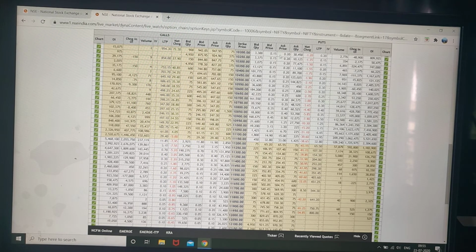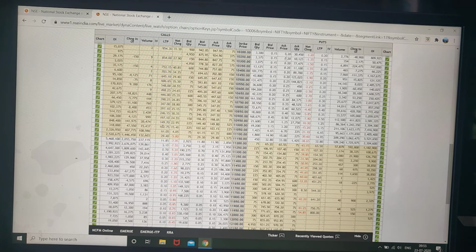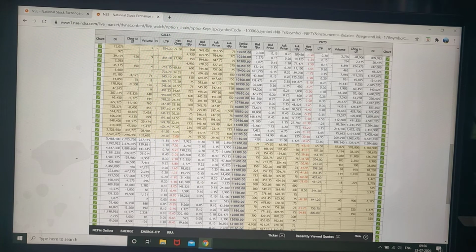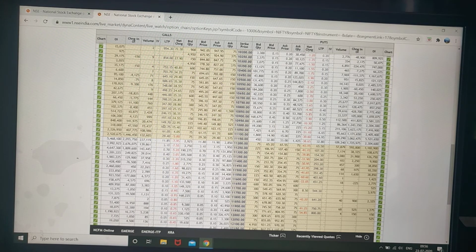Bid price, ask price, there is a difference. The asking price is more, the bid price is less. So people are asking for more money. Okay, there is a 0.05 difference. This is the ask quantity. Okay, so these are quantities available for trading. These are the bid quantity, which means people are willing to buy this quantity at present.